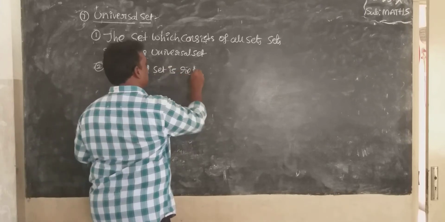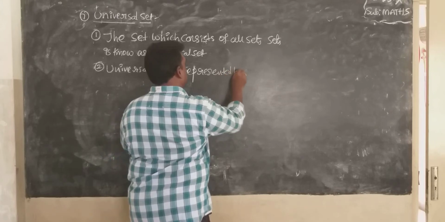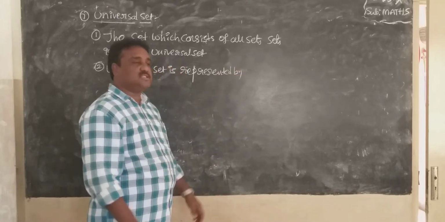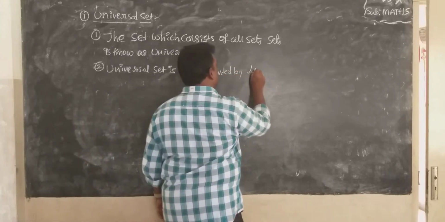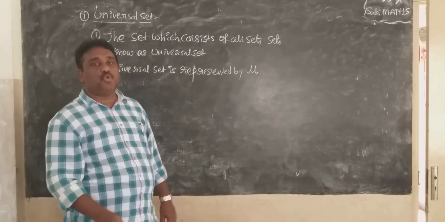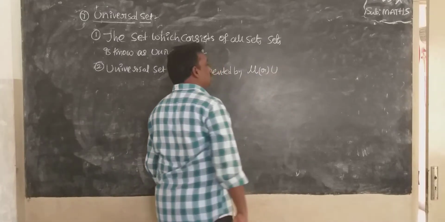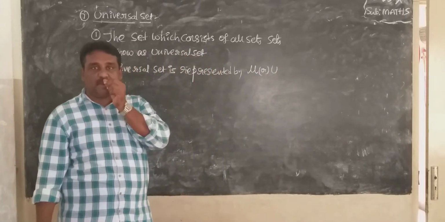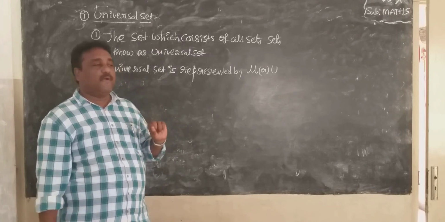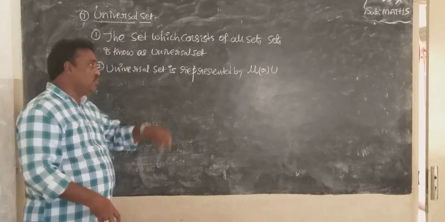The universal set is represented by this symbol. That symbol is known as mu or U. The universal set is represented by mu or U.